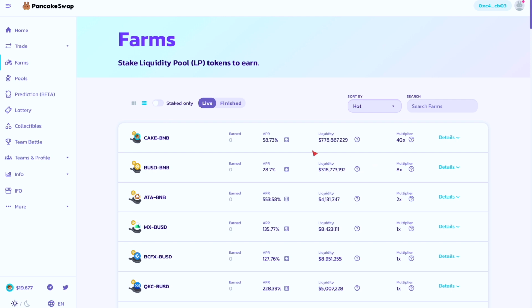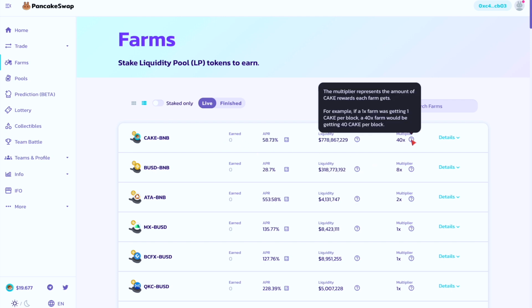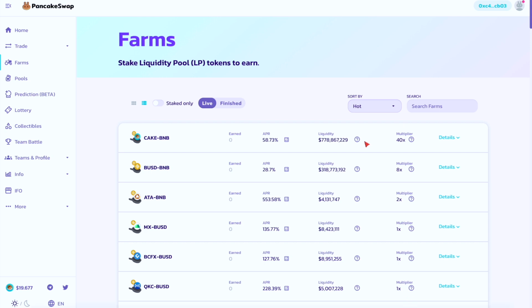This one seems to be the best one actually. Cake and BNB, the multiplier is 40. That's ridiculous, right? You get 40 cake per block. That's just ridiculous. But yeah, this is pretty much basic, right? This is what it is.